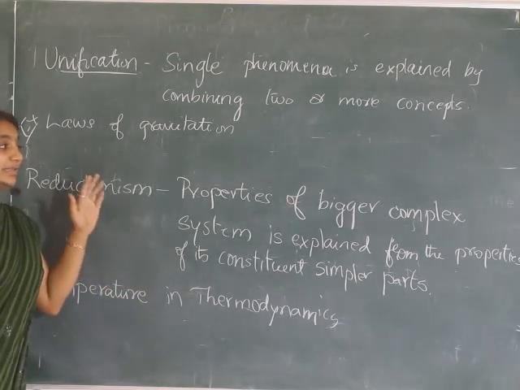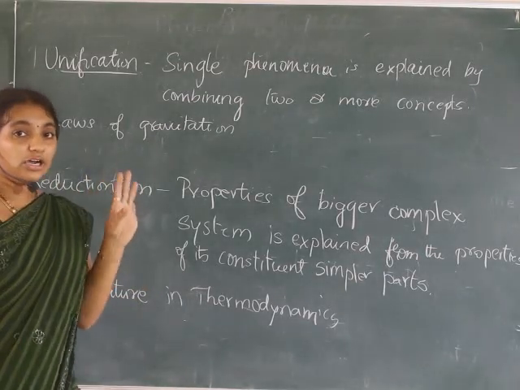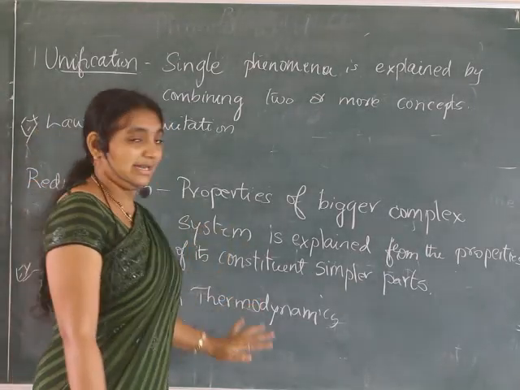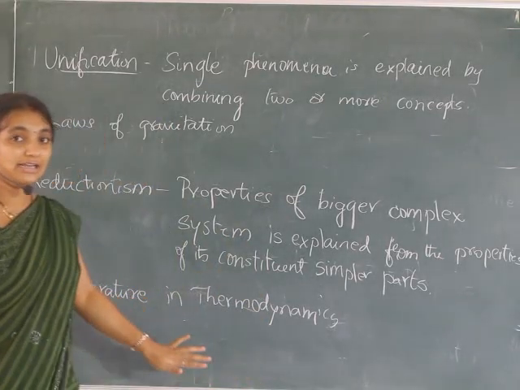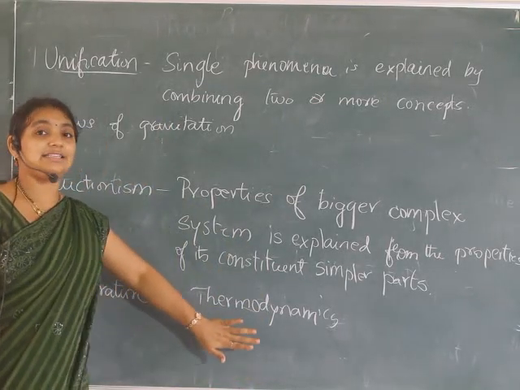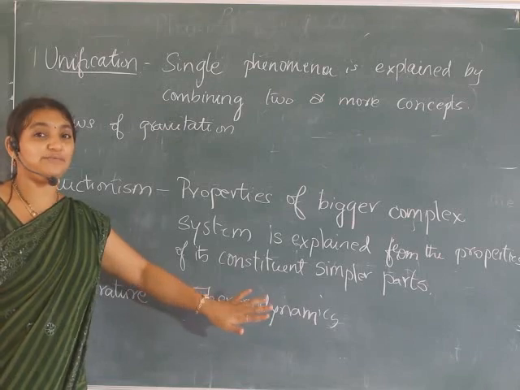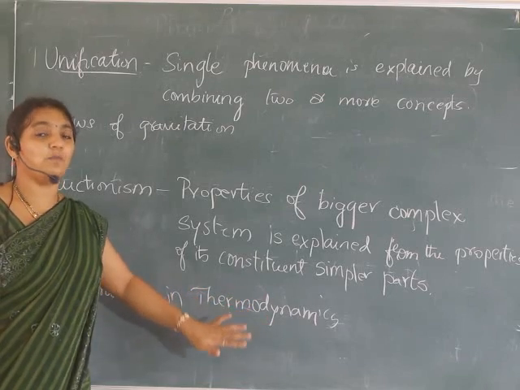So please learn all the concepts explained till now, and here we complete the first chapter of physics, called physical world.